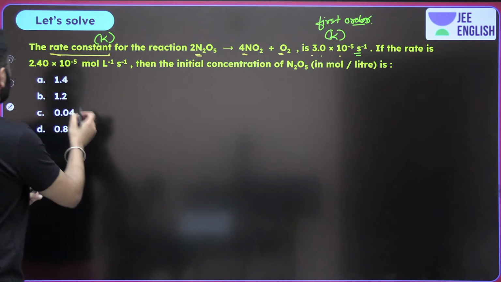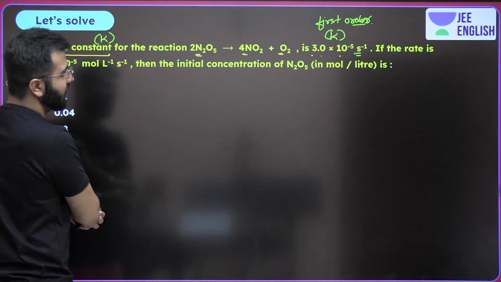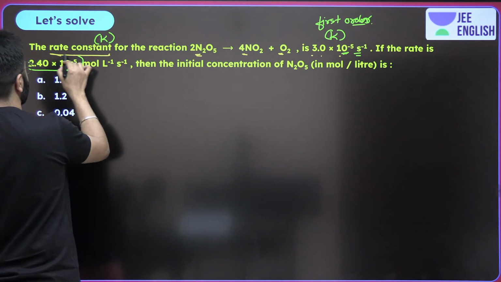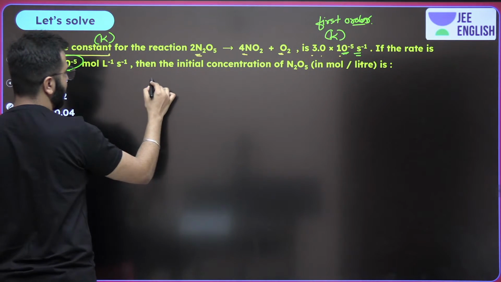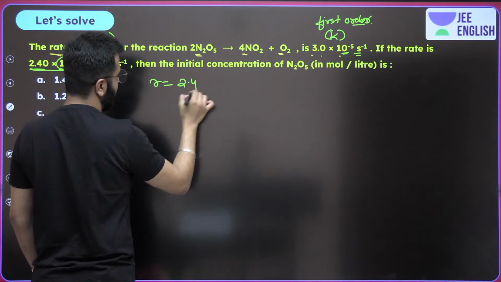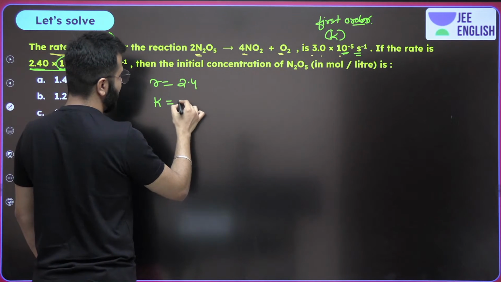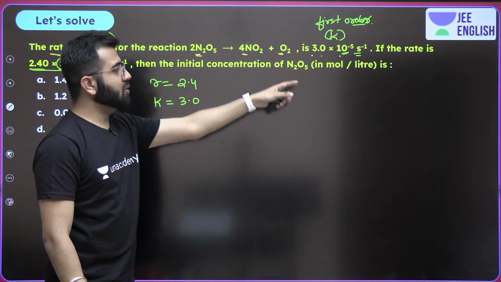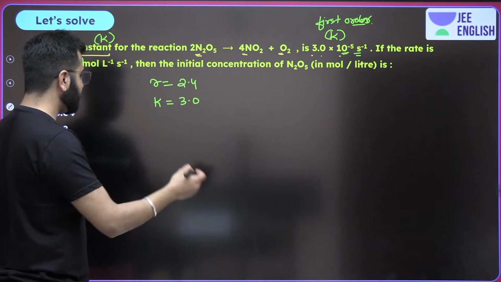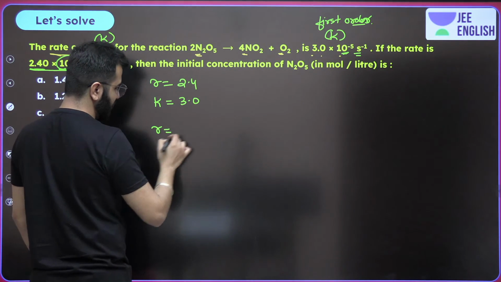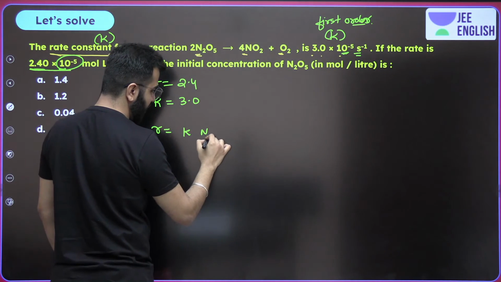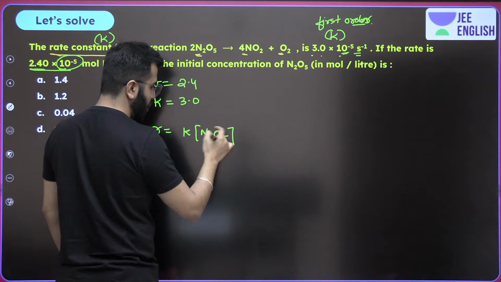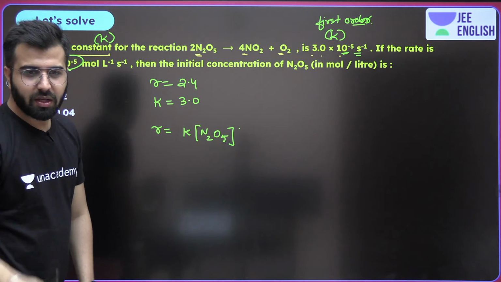If the rate is given to you as 2.4 × 10^-5, and K is given to you as 3.0 × 10^-5, then the initial concentration of N2O5 is going to be... Formula is R = K [N2O5]. That is the only reactant. What is the power that you are going to put over here? It's the first order.